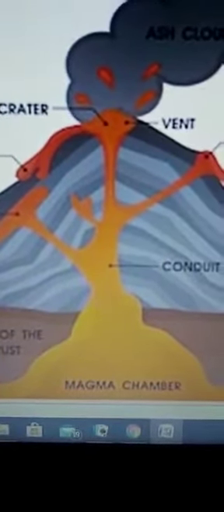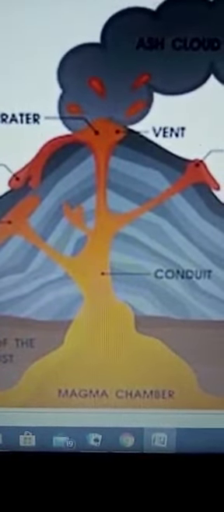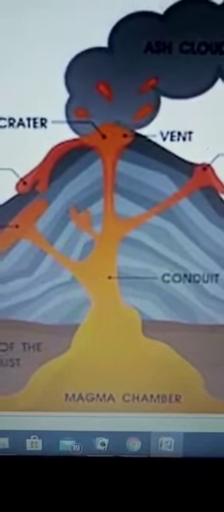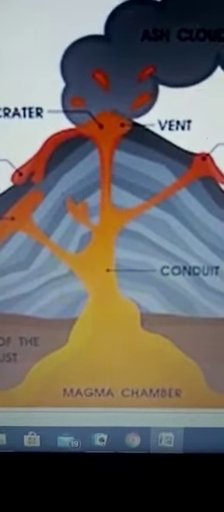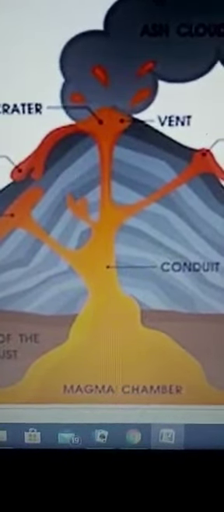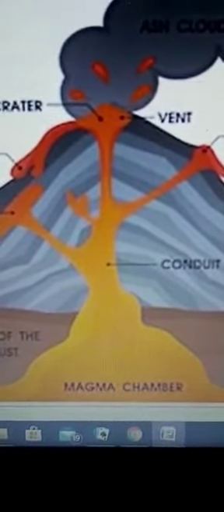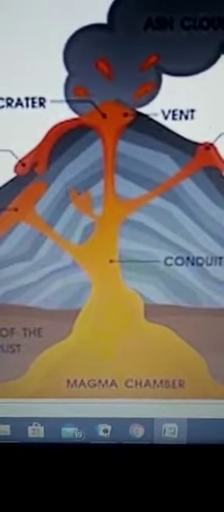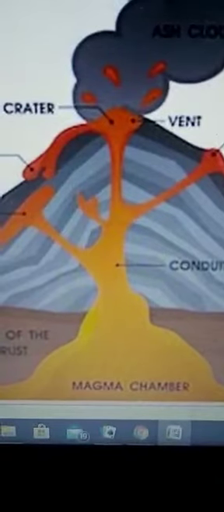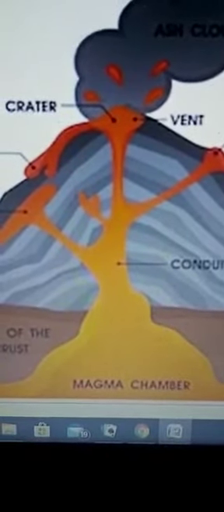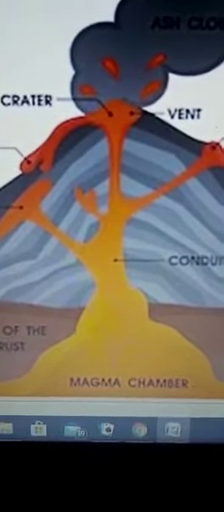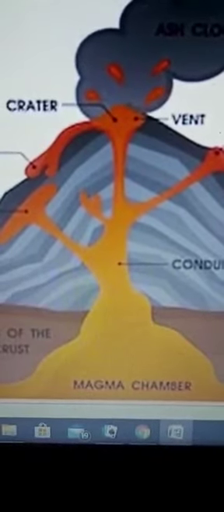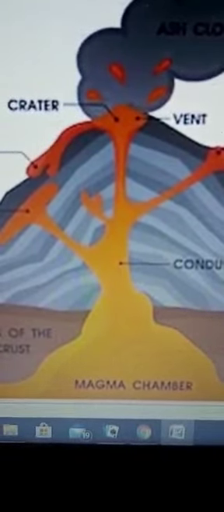Now, extinct volcanoes, children, are dead volcanoes. These are the type of volcanoes which have not erupted in the present geological period and are not likely to become active again. So they are Aconcagua in South America and Mount Kenya in Africa. They are examples of the extinct volcano. That means they are dead now.